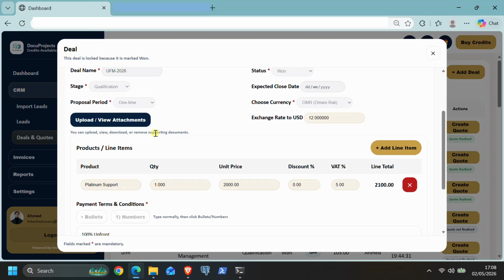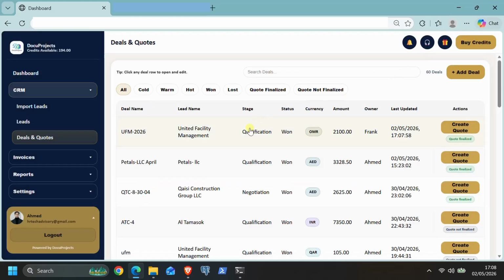This approach is designed to prevent any kind of revenue mismatch or inconsistency by ensuring that all validations happen at the deal level before invoicing. As a result, the system maintains complete control over the revenue cycle, making the process accurate, reliable, and fully automated.